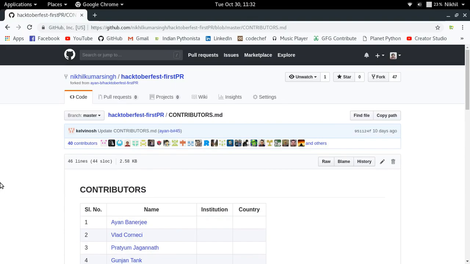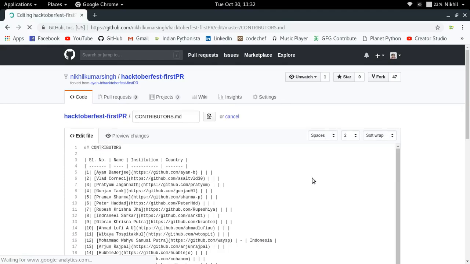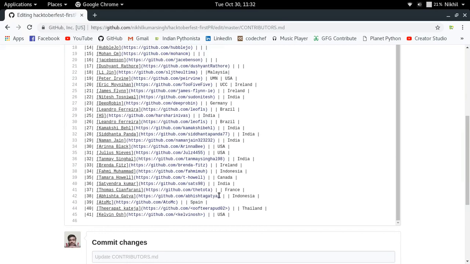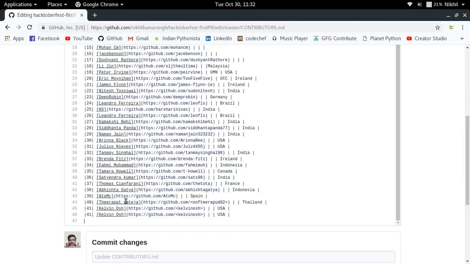I can just click on raw. I can just click on this edit button here. You can also edit this file by first of all cloning this repository, then doing some changes and then pushing them back to your remote repository. But just for saving time right now, we are just gonna make the changes directly in our remote repo. So I'm just gonna copy it.